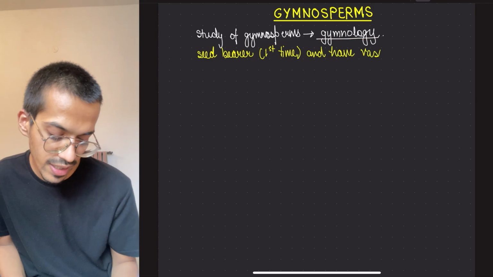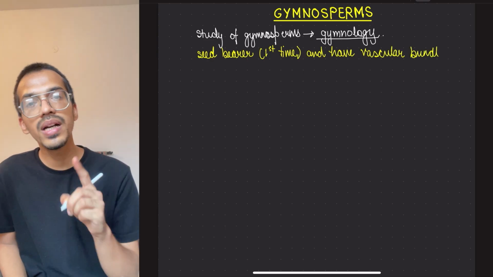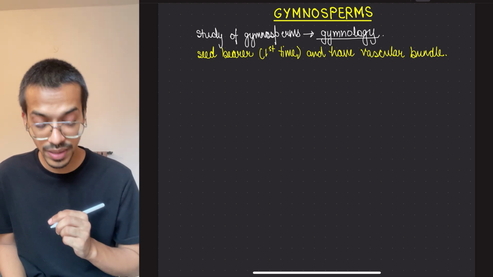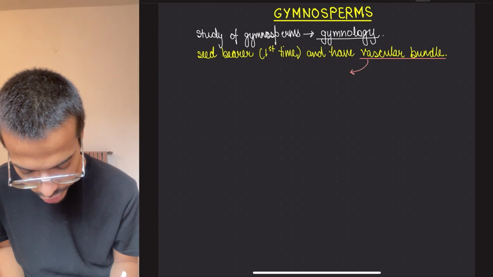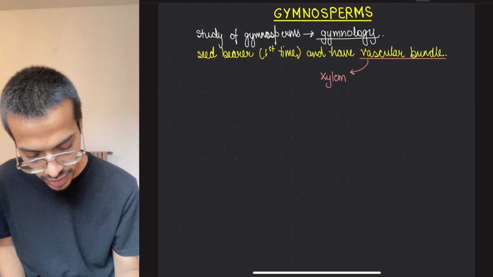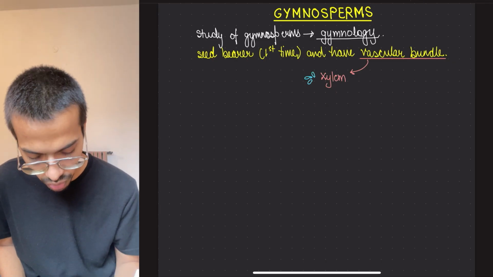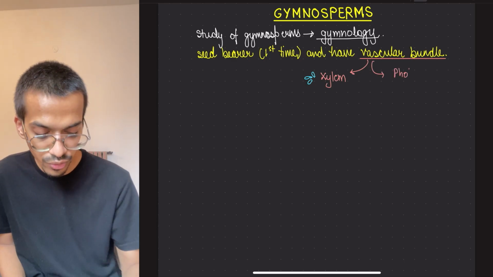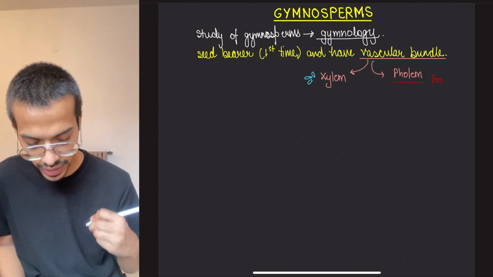Now here is a very important thing: of course they have vascular bundles, but they do not have vessels present. An exception to this is also present. The vascular bundle has a xylem portion, which is important for water conduction, and a phloem part, which is for food.